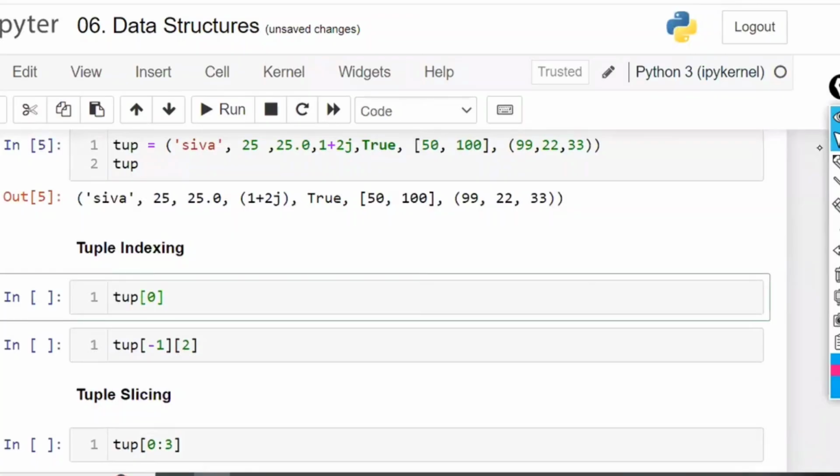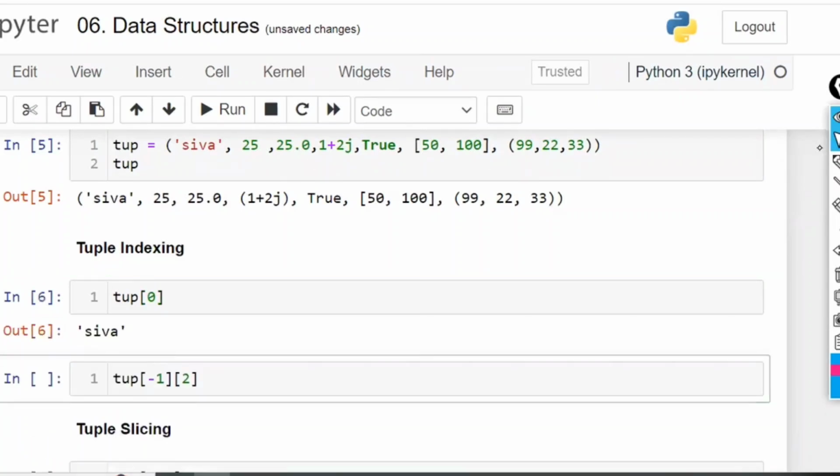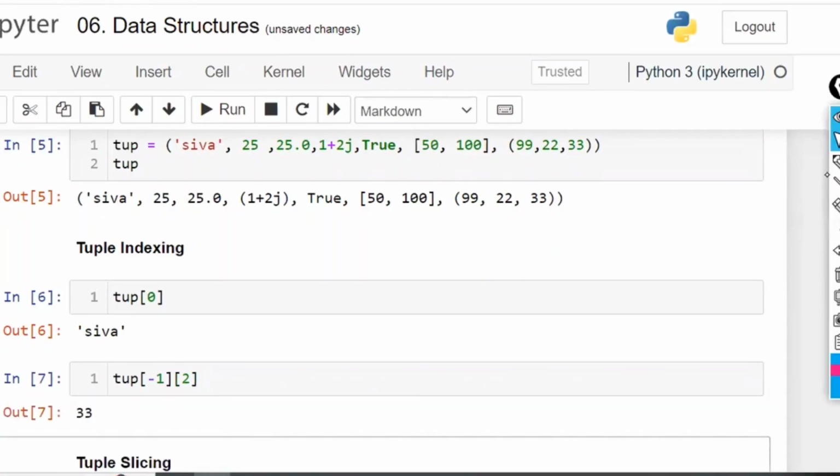And indexing, you are going to do in the same manner. Now tell me, this is tup of 0. What is there in this, Siva? So it is going to give me this one. Now tell me tup of -1. What is there in tup of -1? For the tuple, indexing is possible. Yes. In that, index 2, what is there in 2? 33. So the output is 33. That's it. So indexing is possible.